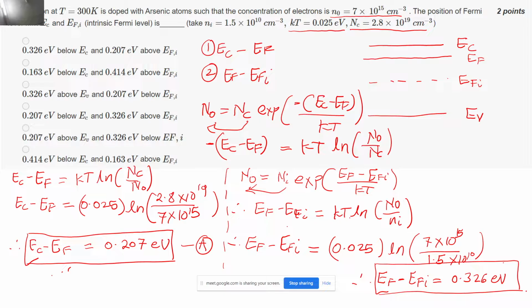So if you take this to A and B, from A and B you will be able to know that of course our EF is 0.207 below the EC, but it is 0.326 above the EFI. So you will be able to see this is the option that is matching our answer, and hence this is the correct answer for this question. Feel free to interrupt if you are having any doubts.